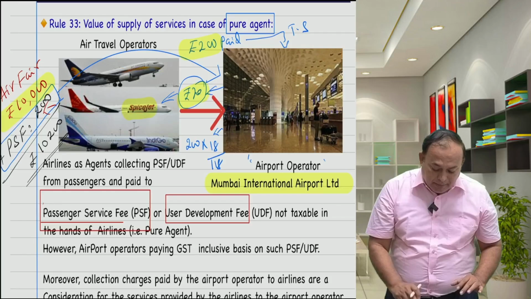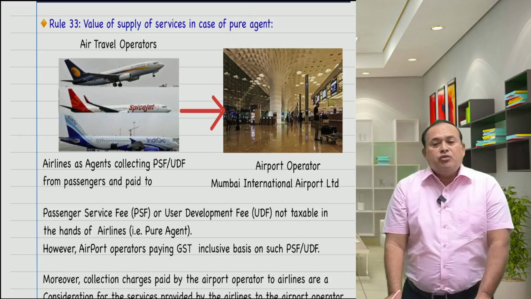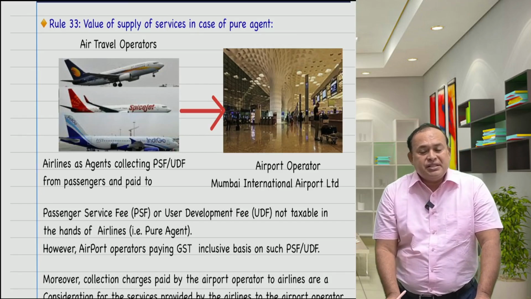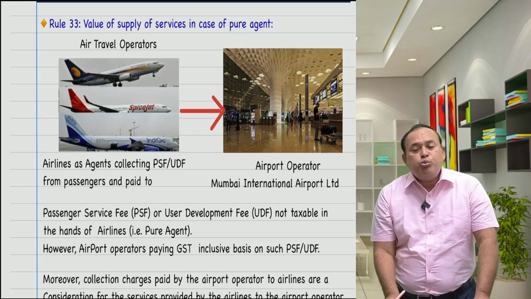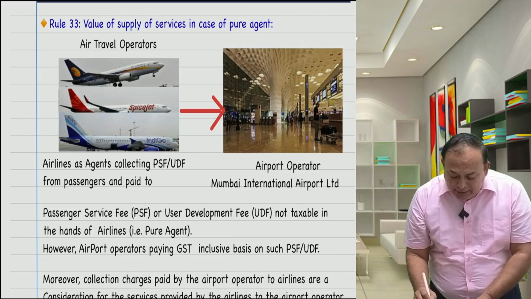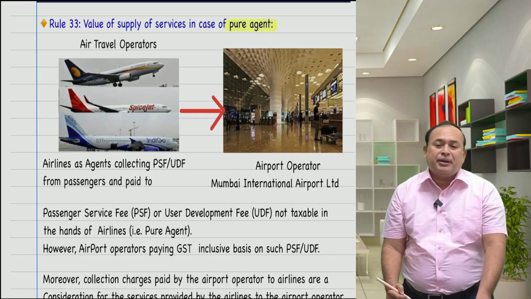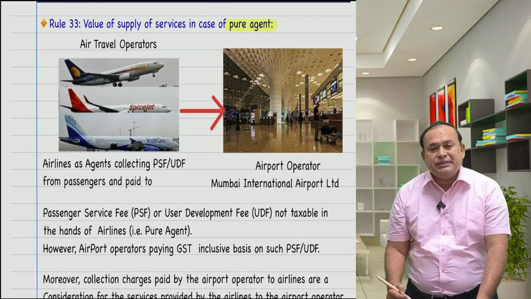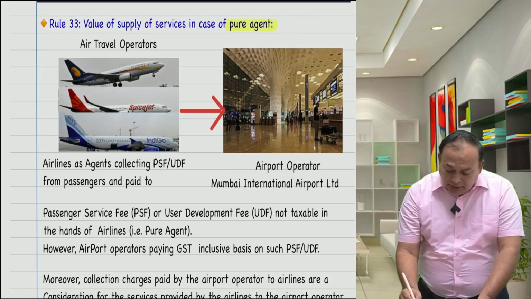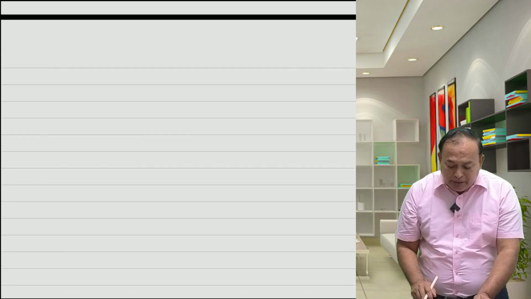Rule number 33. Value of supply of services in case of pure agent. When we talk about pure agent, the expenditure should not be added in the value of supply. Pure agent expenditure. I will tell you in a simplified manner. Hopefully you understand this.